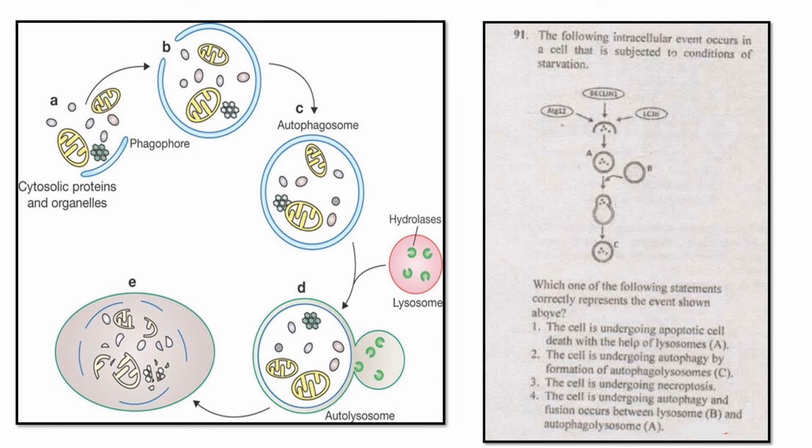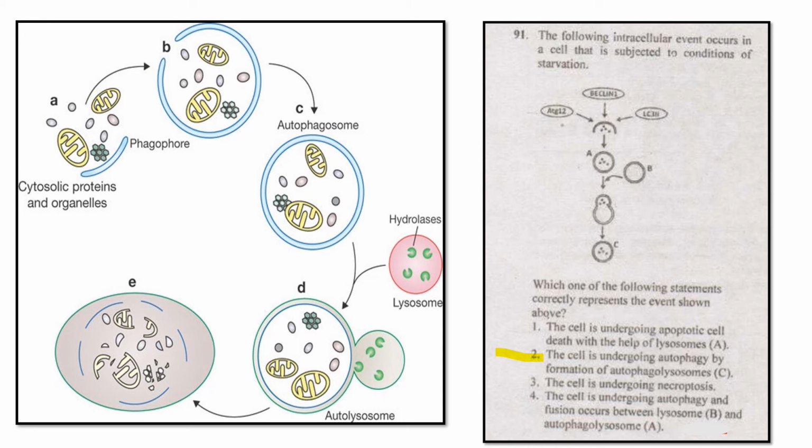So the answer is the second one. Again, a little bit confused with the fourth, but here it differs: autophagolysosome A. Here it differs from the second one. So the answer is second. So see how much data there is in this question.